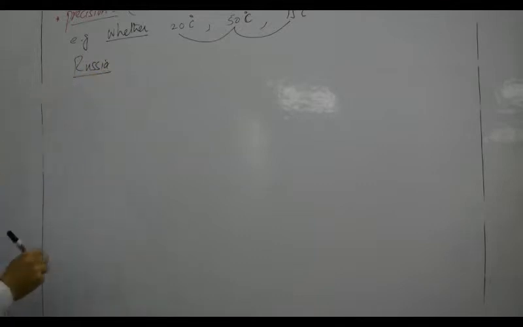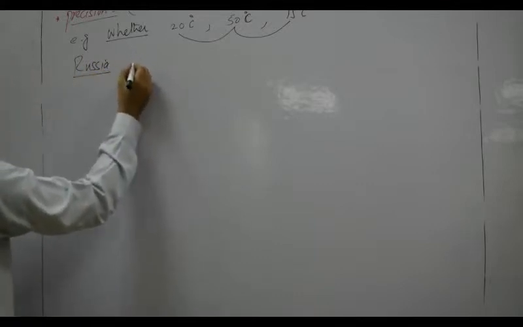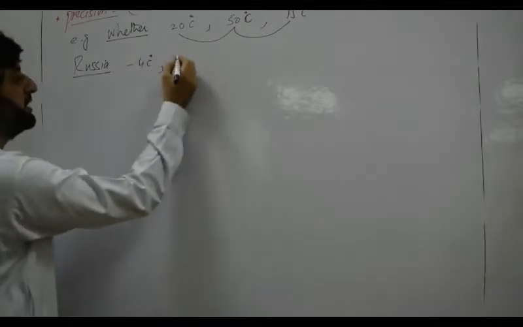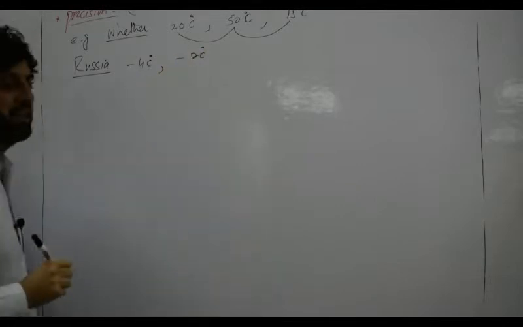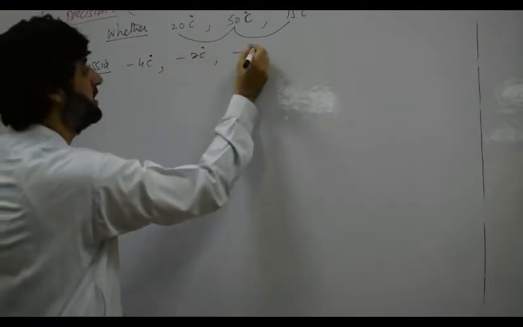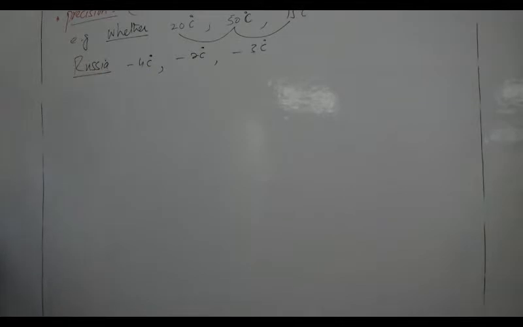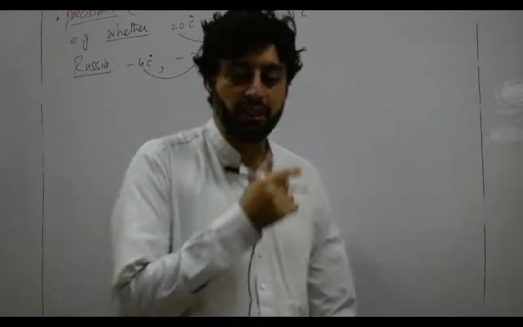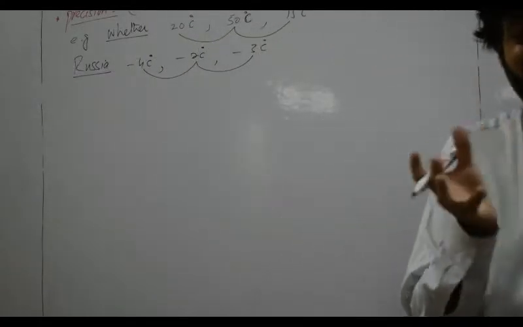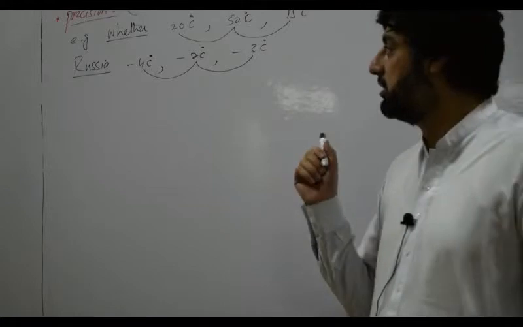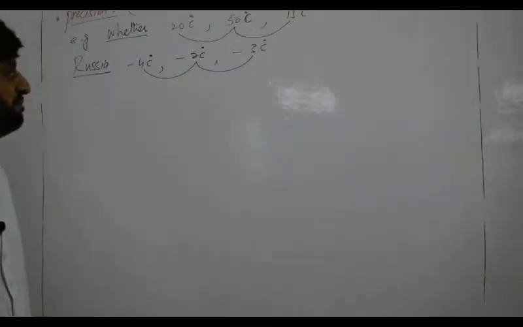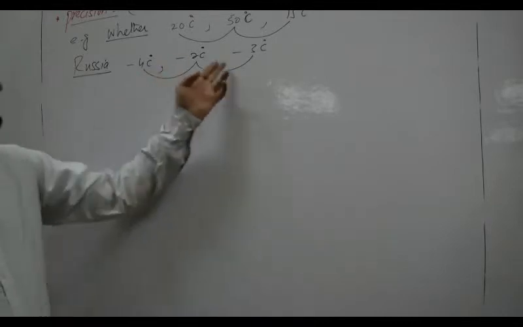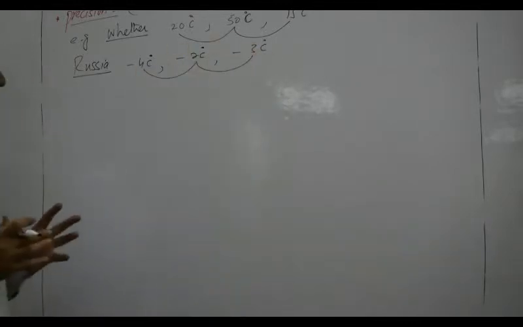The temperature of Russia is minus 4 degrees centigrade in the morning, minus 2 degrees centigrade at noon, and minus 3 degrees centigrade in the evening. Okay, so look at here. These temperatures are more close to each other. These temperatures are more consistent. So it means that the temperature of Russia is reliable. It means that the temperature of Russia is consistent with one another. So it means that the temperature of Russia has high precision.